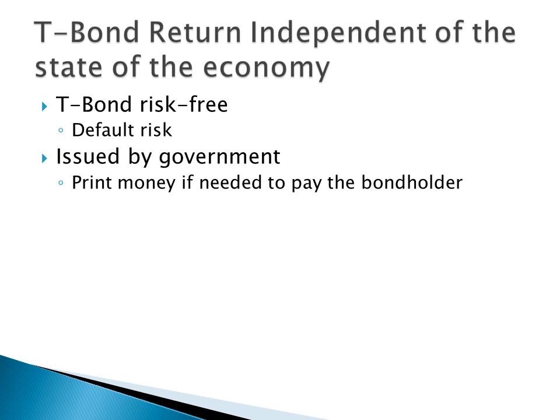The T-bond is independent of the state of the economy because it is risk-free. This means it has no default risk because the issuer, which is the government, can print more money to pay the bondholder if needed.